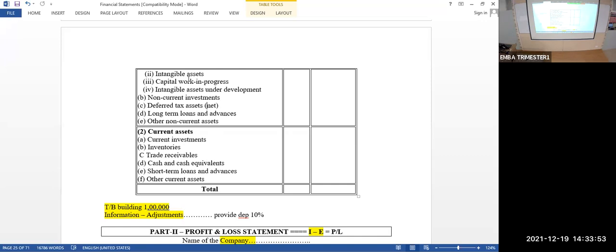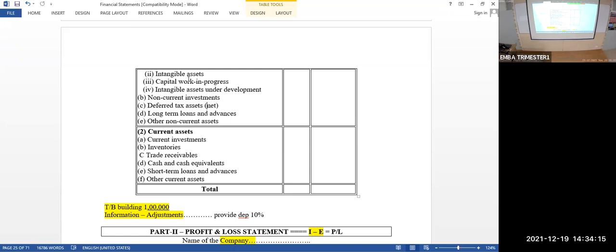Okay, intangible assets under development. You are doing R&D and you have filed a patent application to Government of India. You invented something and for that you are claiming a patent. Still not allotted, still not given you the license. That time, whatever amount you are estimating, you can bring it here under development.